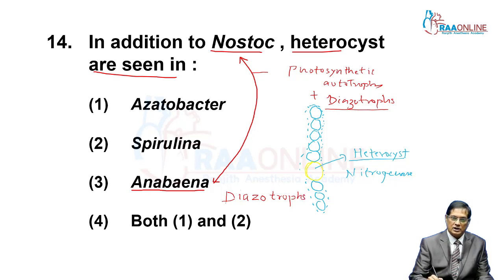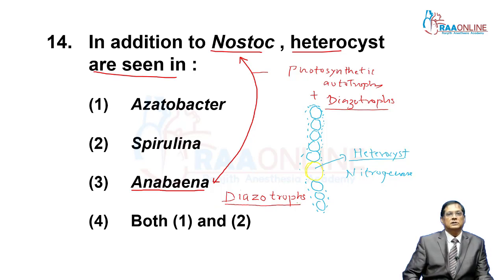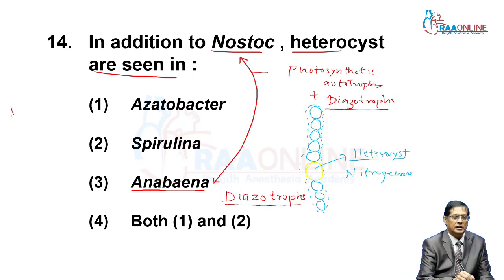So Nostoc as well as Anabaena, both are, number one, photosynthetic autotrophs, and number two, they are diazotrophs also. Diazotrophy means biological nitrogen fixation.